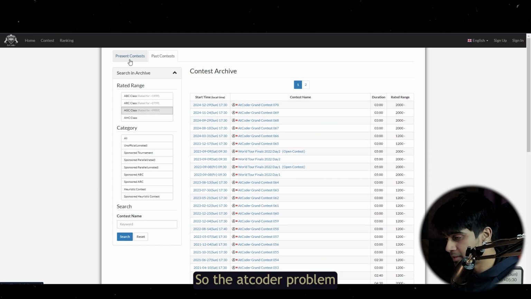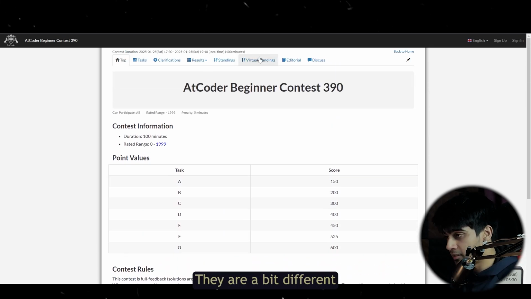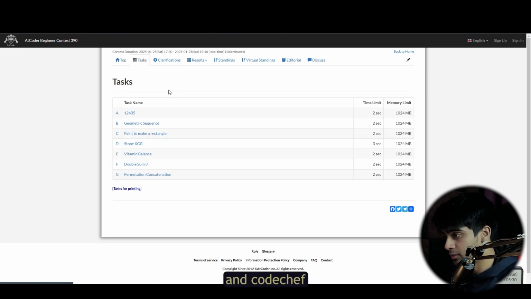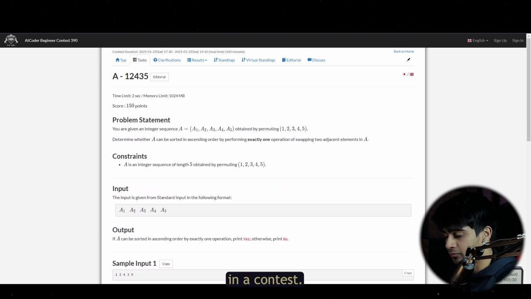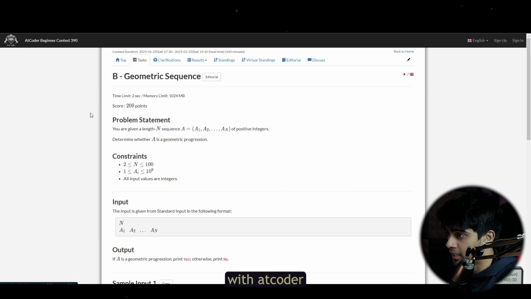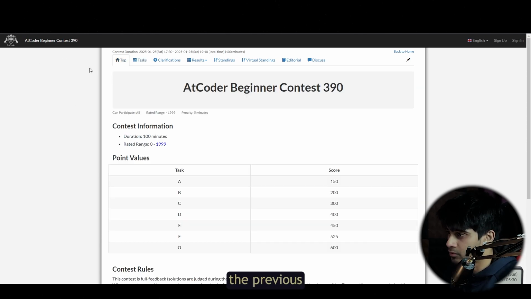The AtCoder problem sets are a bit different. You would have a different feeling from their problem sets. They are a bit different from what you see in Codeforces and CodeChef. So just go ahead and take a look. They only conduct contests during weekends, so if you're free during a weekend, just take part in a contest. If you are a beginner, I would suggest going with AtCoder Beginner Contest. Otherwise, just take a look at their problem archives and try solving the previous contest problems.